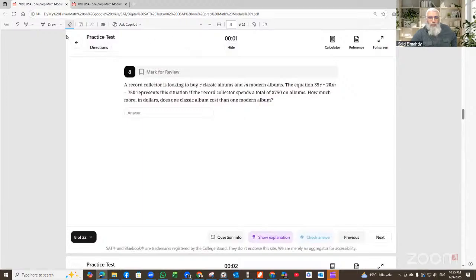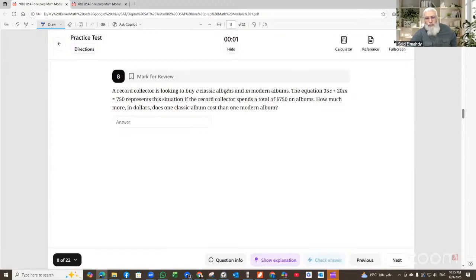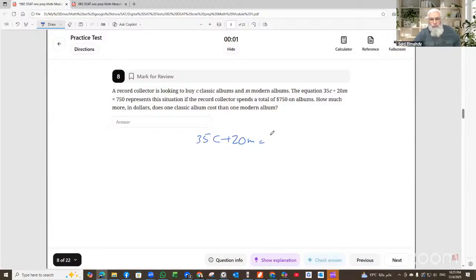A record collector is looking to buy C classic albums and M modern albums. The equation 35C plus 20M equals 750 represents this situation, in which the record collector spends a total of 750 dollars on albums. How much more in dollars does one classic